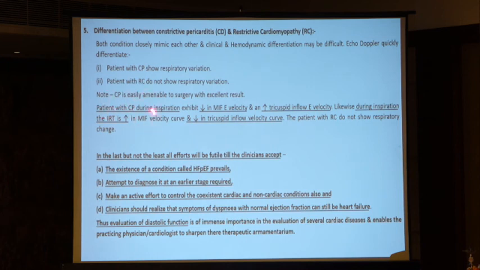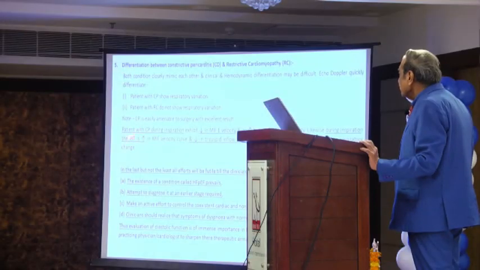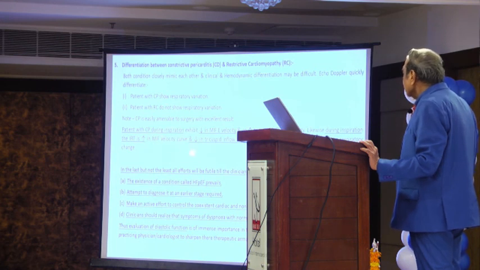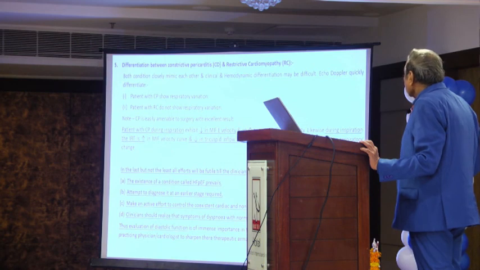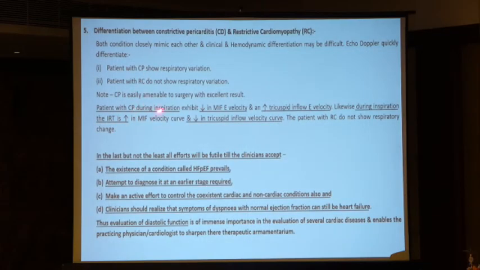Patient with constrictive pericarditis during inspiration exhibits decrease in mitral inflow E velocity and increase in tricuspid inflow E velocity. Likewise, during inspiration, the isovolumic relaxation time is increased in mitral inflow velocity curve and decreased in tricuspid inflow velocity curve. The patient with restrictive cardiomyopathy does not show respiratory changes.